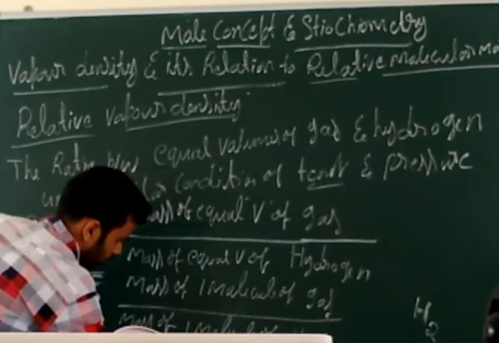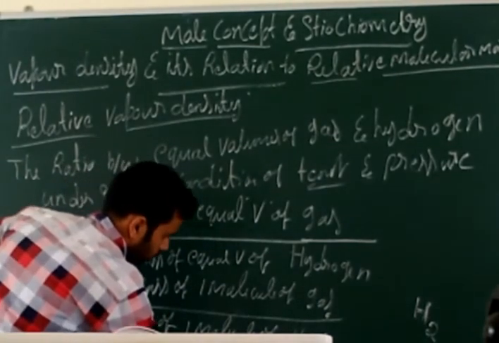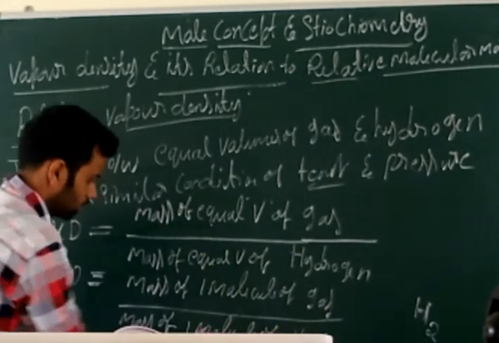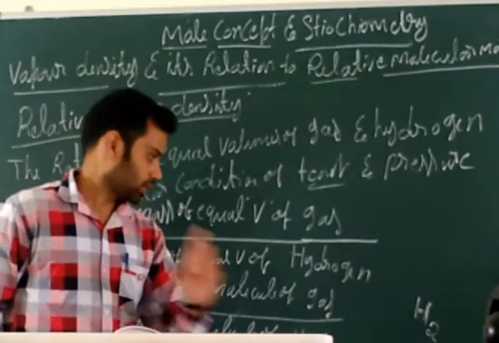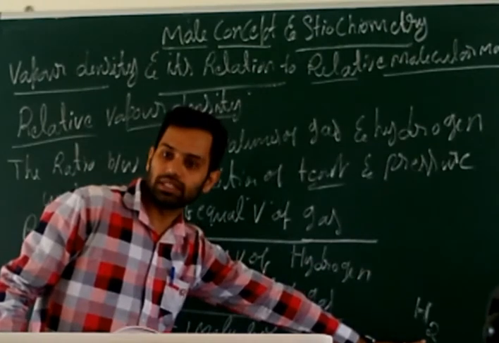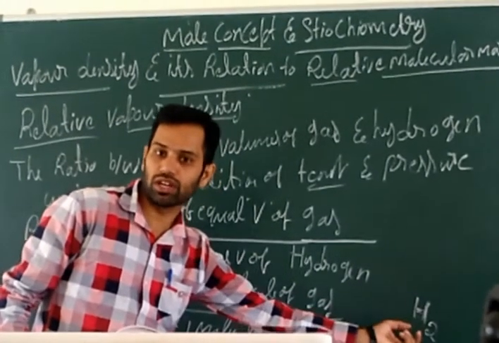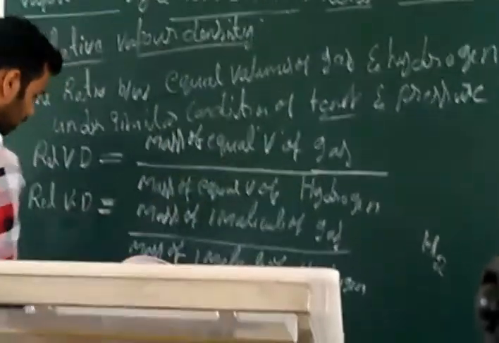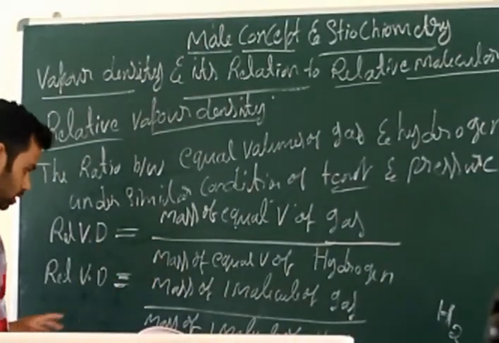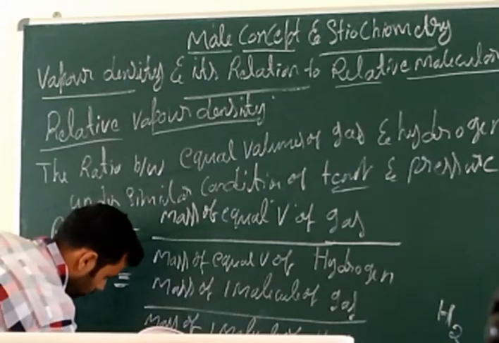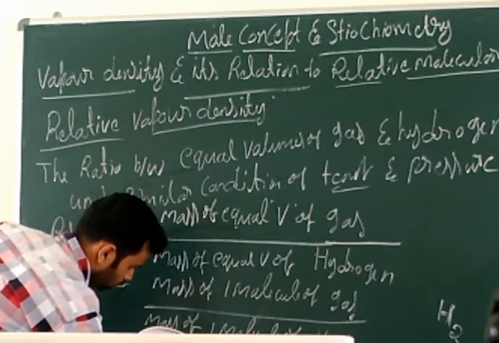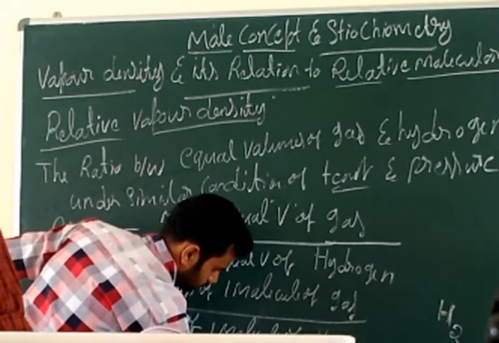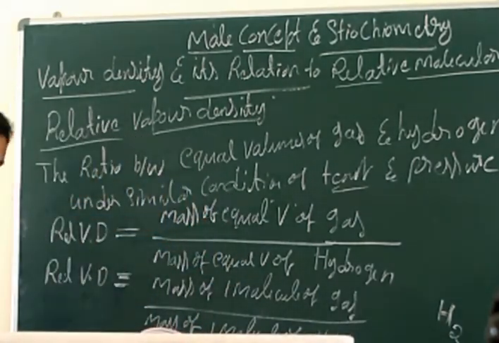It is made up of 2 atoms of hydrogen. Okay, it's a diatomic molecule. Keep it in mind, you already know this one. So the hydrogen molecule is a diatomic molecule. That's why we write the mass of 2 atoms of hydrogen.